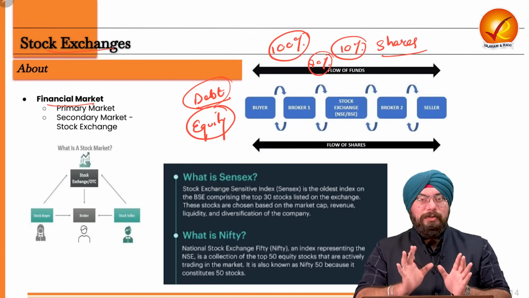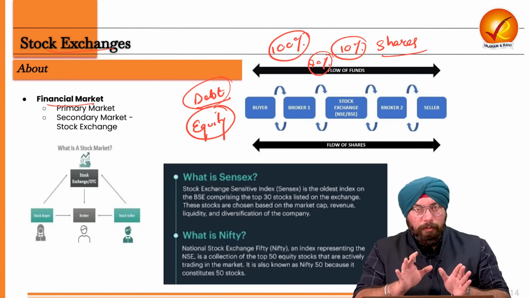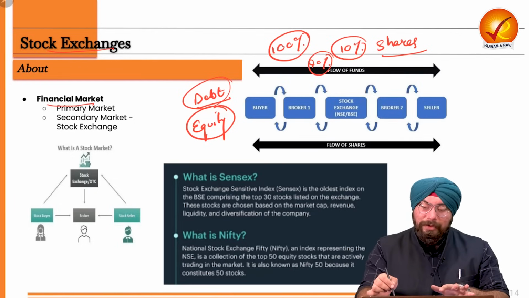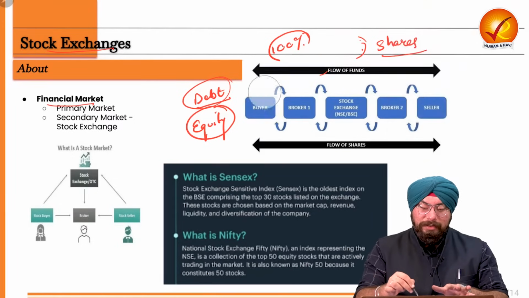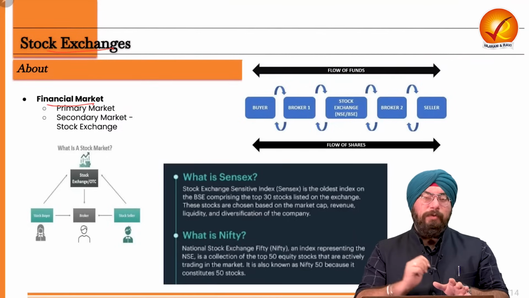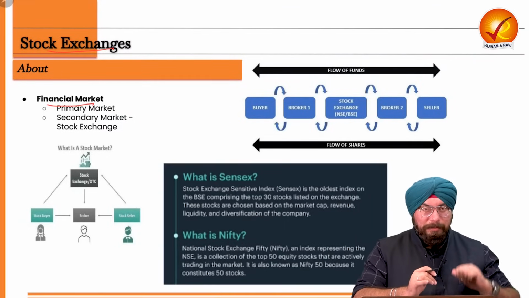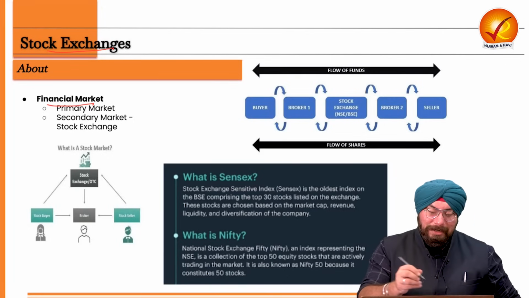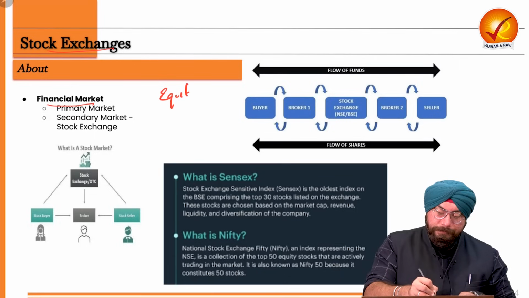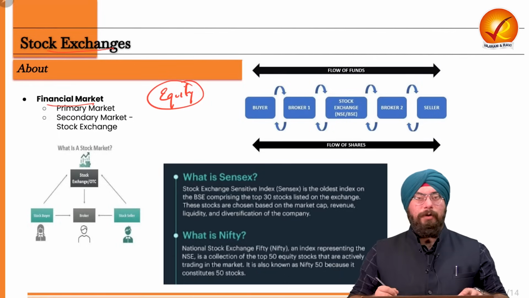Now, since you have understood from here what is debt, what is equity, now let's focus more on the equity part. Debt we don't have to discuss, but let's focus more on the equity part. So let's say if I go for the equity option, I do not go for using my profits, I do not go for the debt part, I go for the equity option.